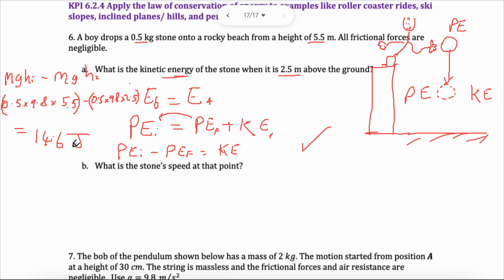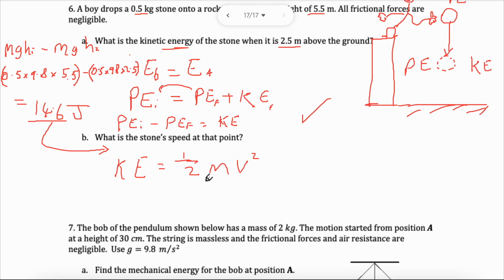Next, I need to find the speed. So I've just calculated the kinetic energy. I can use it to find the speed now. So I have the kinetic energy formula, KE equals a half mv squared. I wrote that wrong. KE equals half mv squared. This is the rule. Shift solve will get me the answer, or I can rearrange the formula.